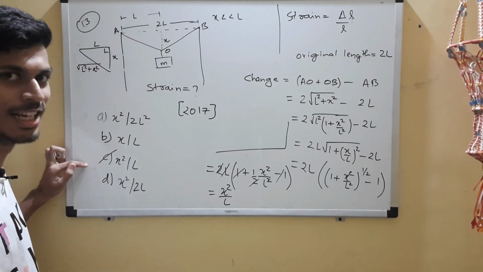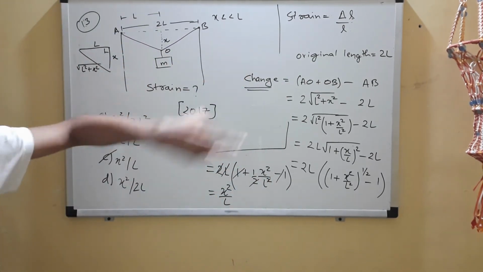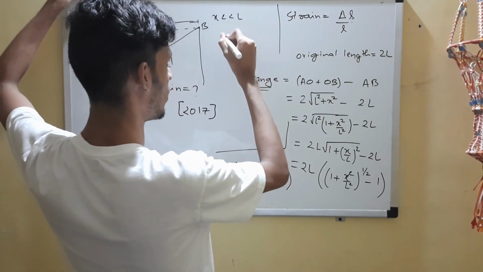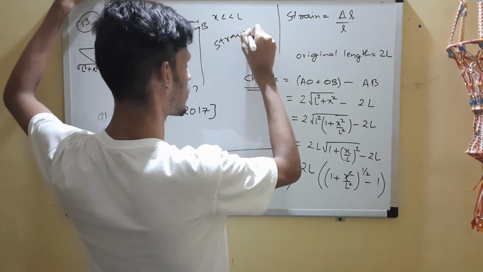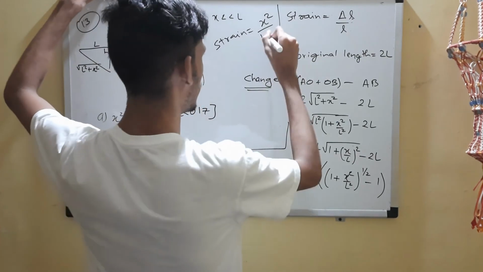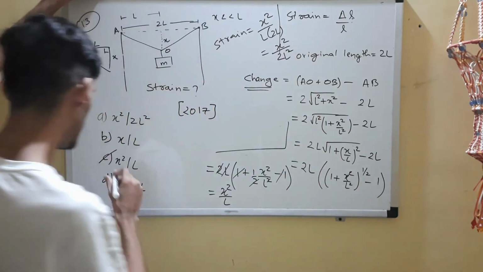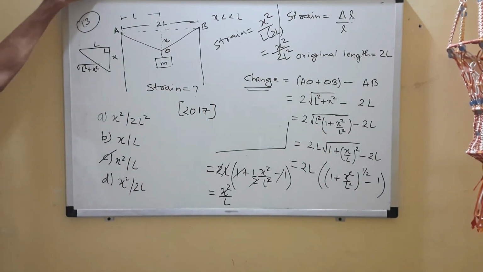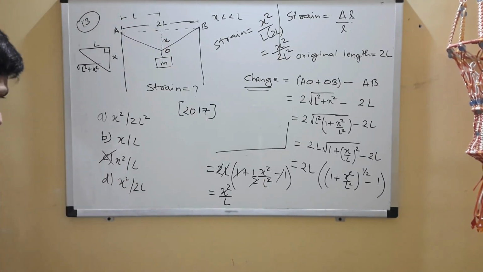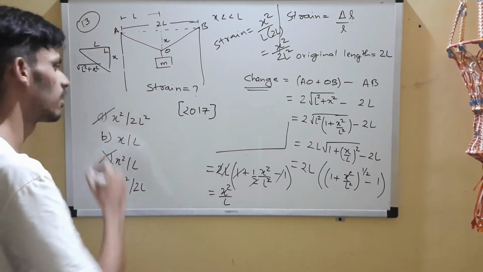Unfortunately this is not the correct answer because this was the change. Remember that we want strain. Strain is the change in length divided by the original length 2L. So that will be x square by 2L square. If you see, the other option is dimensionally incorrect, right? X square by L has some dimension, but strain does not have any dimension. C is not the correct option, even this one won't be the correct one. A is the correct choice.